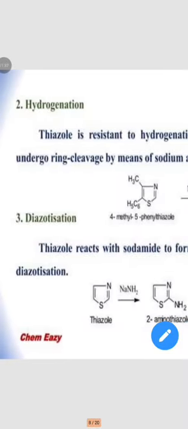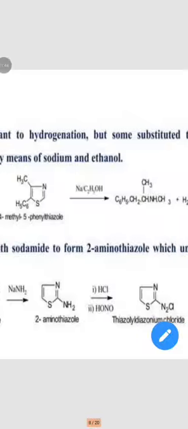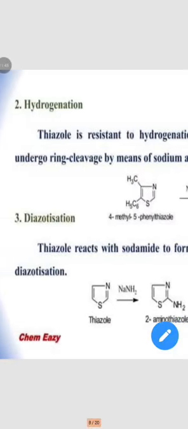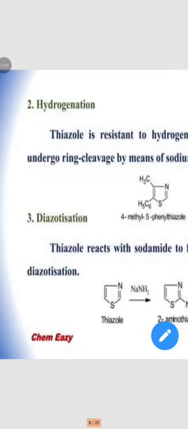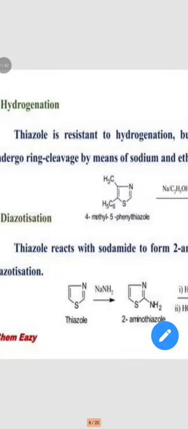Then the second reaction is hydrogenation. Thiazole is resistant to hydrogenation, but some substituted thiazoles undergo ring cleavage by means of sodium and ethanol.